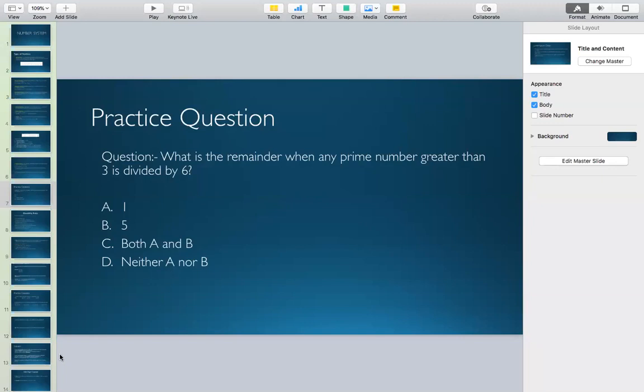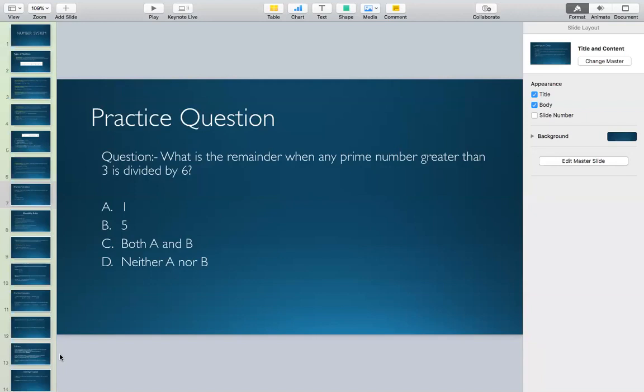Is 191 divisible by 7? You can answer me in the chat box. Okay, so it is not divisible by 7. Then what is the next prime number after 7? That is 11. Is 191 divisible by 11? 191 is not divisible by 11, right?